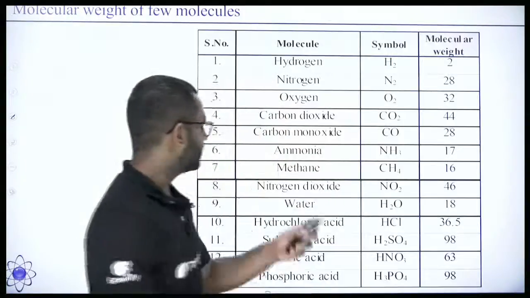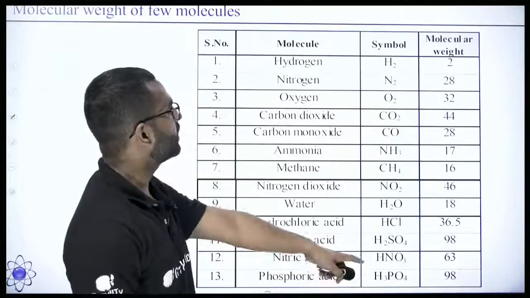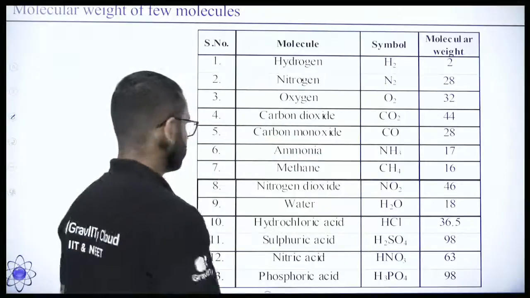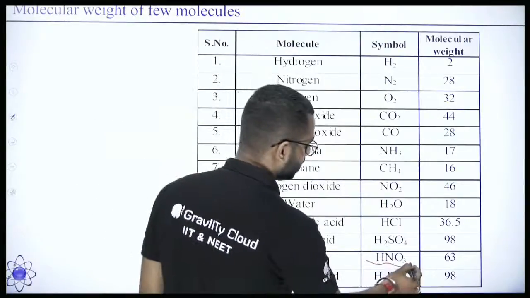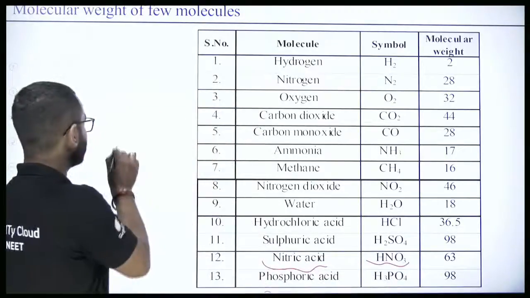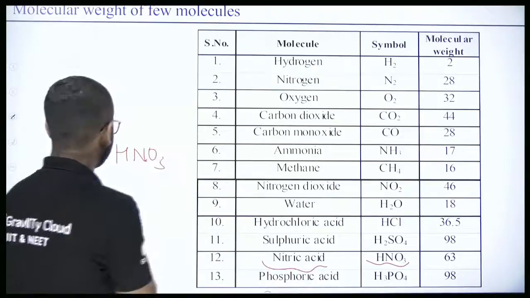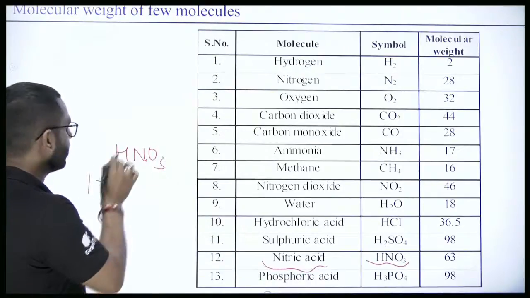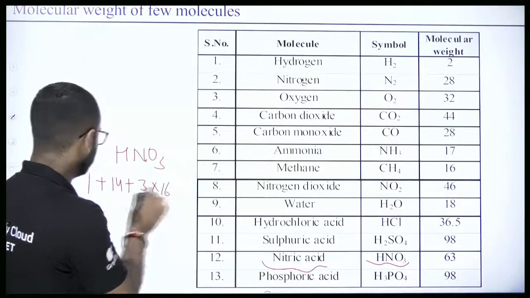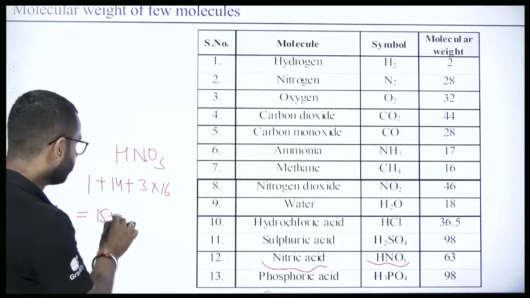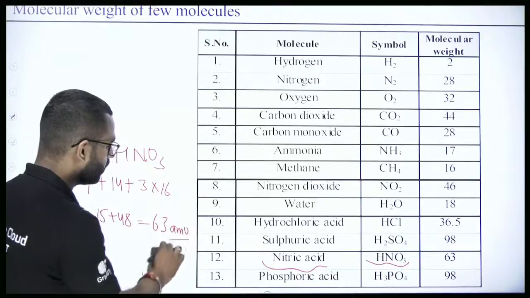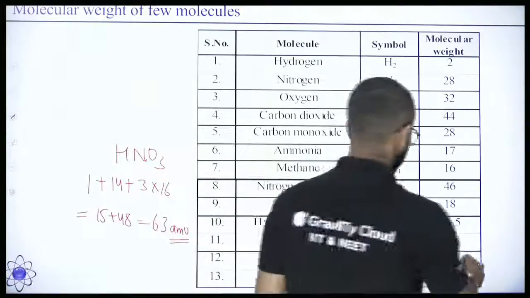Understood? So, just for your knowledge, I am giving you the different molecules and their molecular weights. So simple, nitric acid means HNO3. So 1 hydrogen plus 1 nitrogen plus 3 oxygen. That means 1 hydrogen means 1, plus 1 nitrogen means 14, plus 3 oxygen means 3 into 16. So this is equal to 15 plus 48, which is equal to 63 AMU.